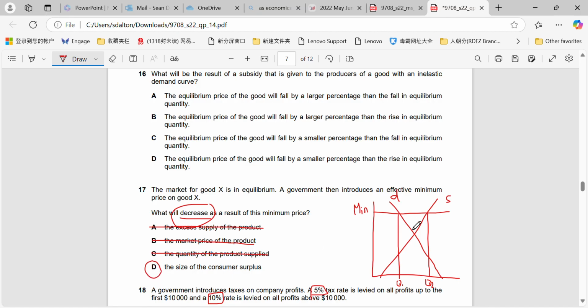Remember, the consumer surplus previously, for example, would have been all of this area in here above the equilibrium price, which we'll just label as P, to the top of the demand curve. When we instigate the minimum price, all we're left with is this area. So we've lost this area in here that we had before we instigated the minimum price.